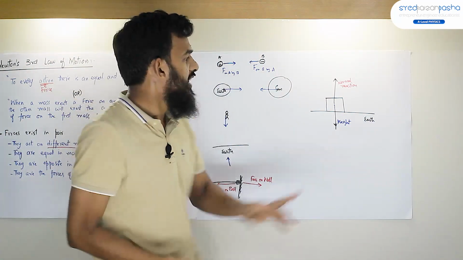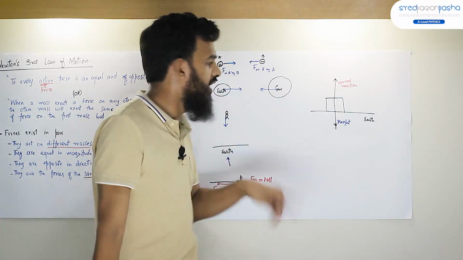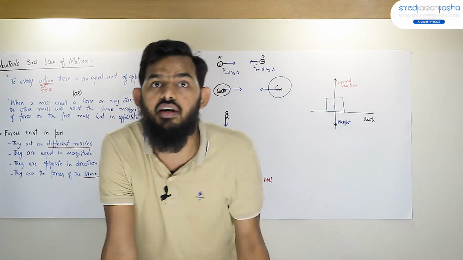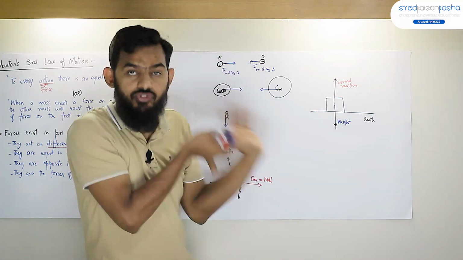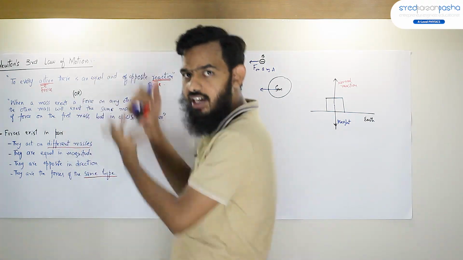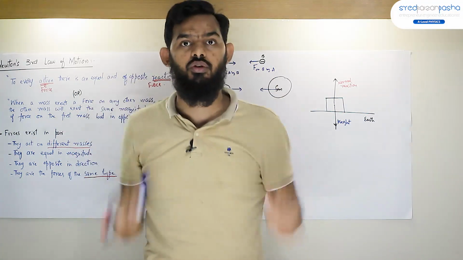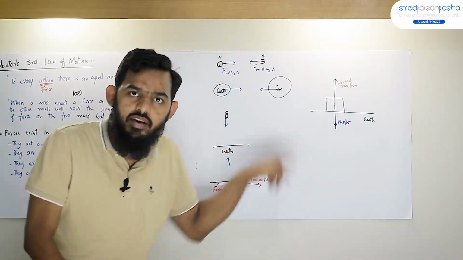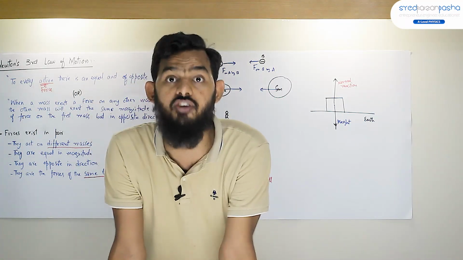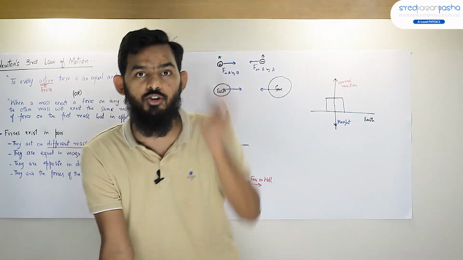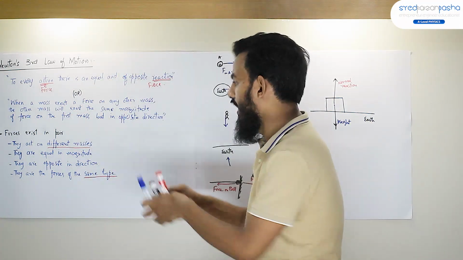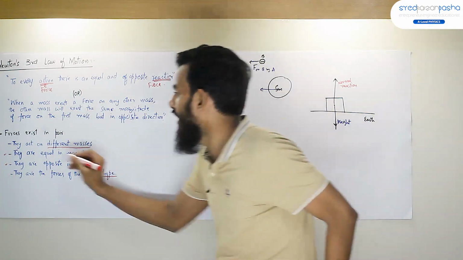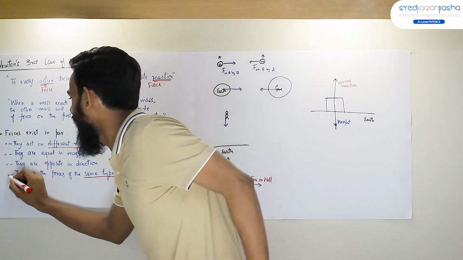Now my question is: are these two forces, the normal reaction and the weight, the action-reaction pair? Are these two forces Newton's third law pair? The answer is no. They can never be action-reaction. Why? Though they are equal in magnitude and opposite in direction, they are satisfying these two conditions, but they are not satisfying these two conditions.